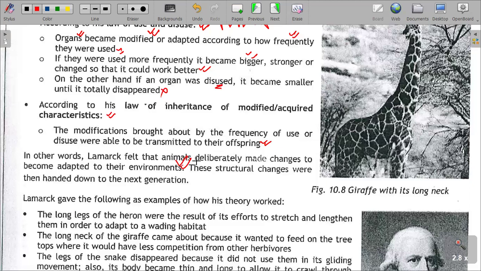However, the nucleus of a cell contains the genes and chromosomes which affect the functioning, structure and appearance of an organism, which is the opposite of what Lamarck was presenting. These structural changes were then handed down from generation to generation, which is also not correct. Acquired characteristics cannot be passed on from generation to generation, class.